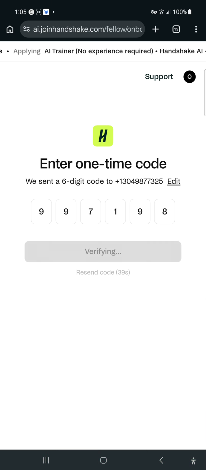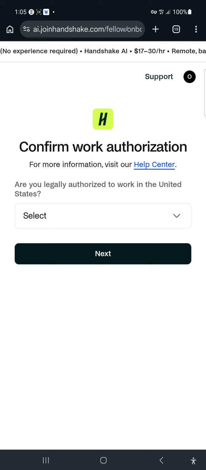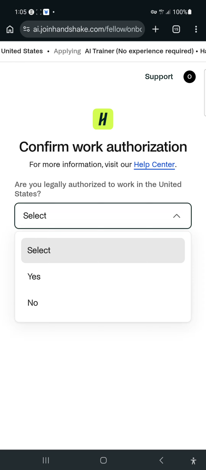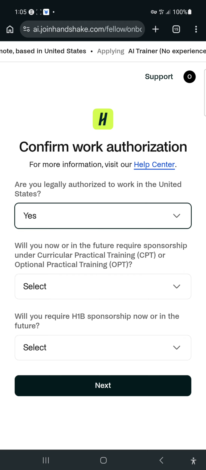So this is the verification code. So let's wait for it. So it has verified. So now confirm work. So we are going to select yes. Then this is what they ask.